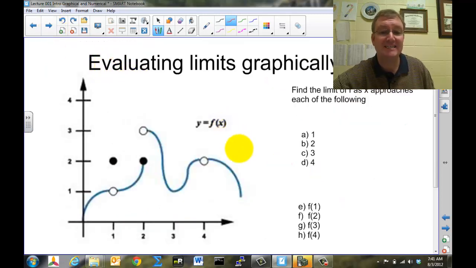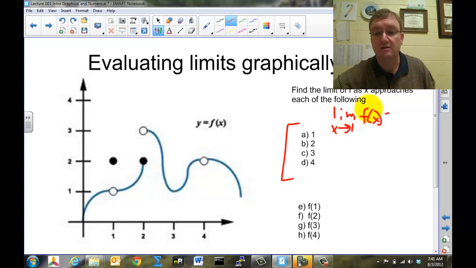Now let's take this example and look at it. And we're going to focus on these first 4 problems here to begin with. Find the limit of f as x approaches each of the following. So if we're doing the first one, this is actually how it would be written out. It would say the limit as x approaches 1 of f of x is.